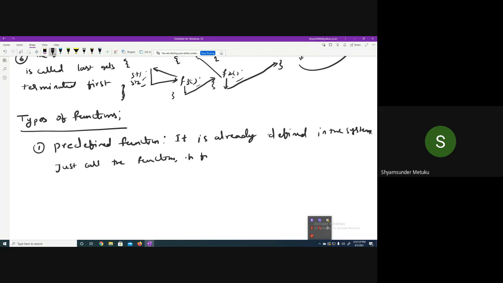.h file contains the prototype of the function, where I have not discussed what the prototype is. We'll discuss it in a little while. Then there is one more file called .lib file, which contains function definitions.